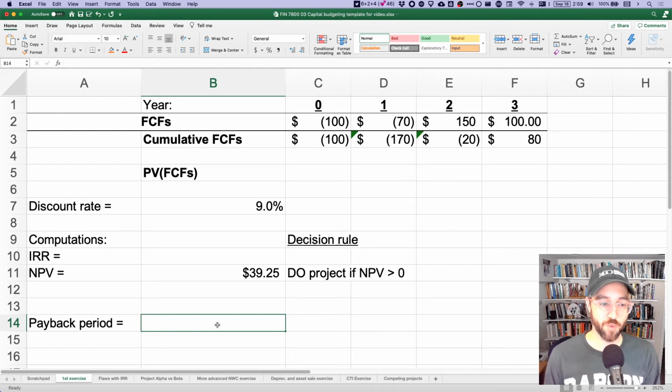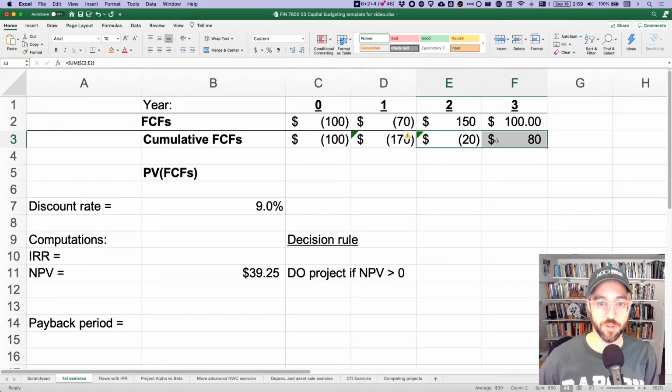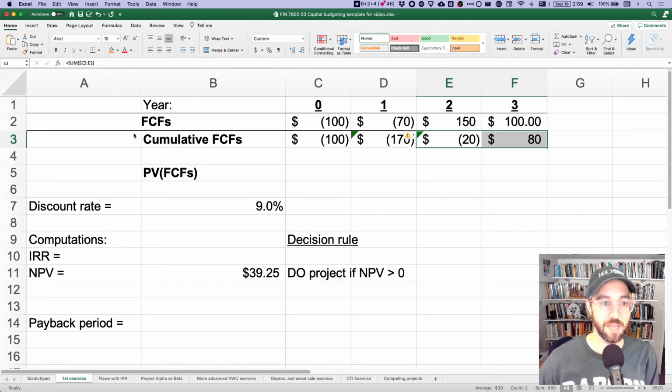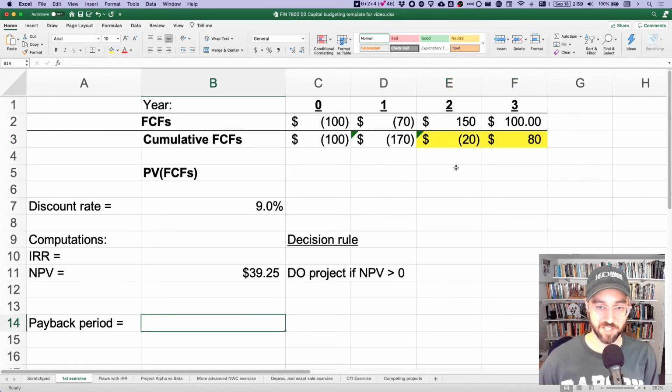So the simplest way to do this calculation, although it's not going to be robust to changing assumptions later, so it's not going to create a very flexible, long-lasting Excel spreadsheet, but if you want a quicker way, all you need to do is look for the place where the cumulative cash flows cross over from being negative to being positive. And so I know that the answer on payback period has to be somewhere greater than 2, where cumulative cash flows were still negative, but less than 3, where cumulative cash flows had turned positive.